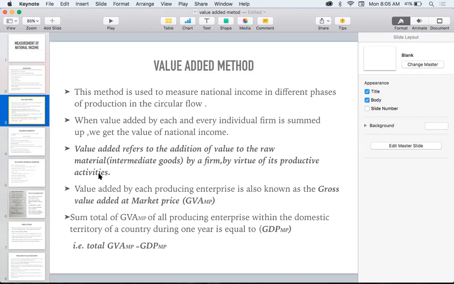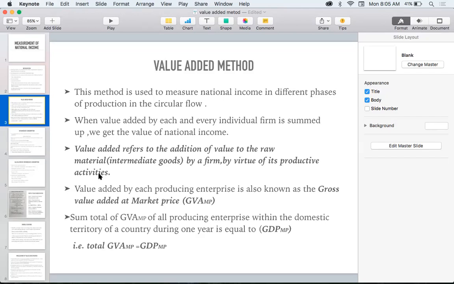The flour he will be getting from a miller. The miller, the one who makes wheat into flour, will be selling the flour to the baker. For example, he is selling the flour to the baker for 500 rupees. By virtue of his production, the baker does the rest of the work, making the flour into bread, and he sells the bread for 700 rupees.